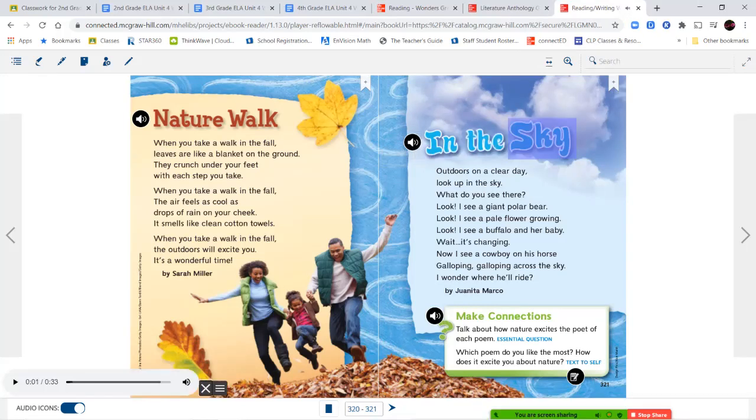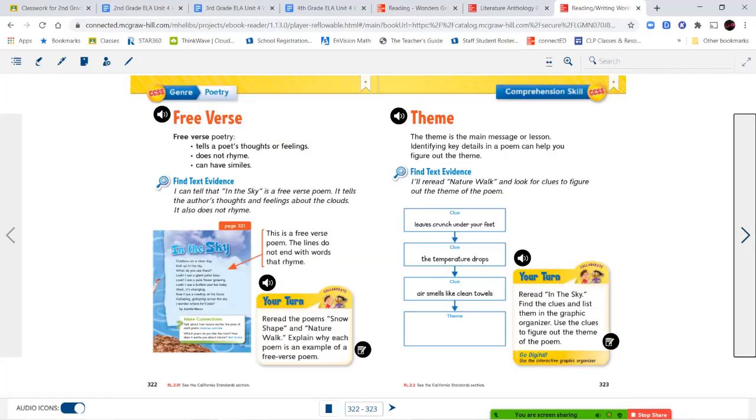In the sky. Outdoors on a clear day, look up in the sky. What do you see there? Look, I see a giant polar bear. Look, I see a pale flower growing. Look, I see a buffalo and her baby. Wait, it's changing. Now I see a cowboy on his horse, galloping, galloping across the sky. I wonder where he'll ride. By Juanita Marco.